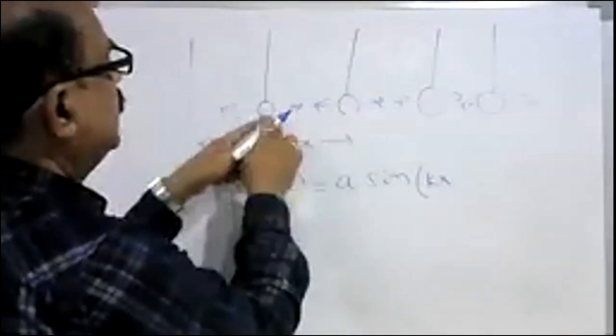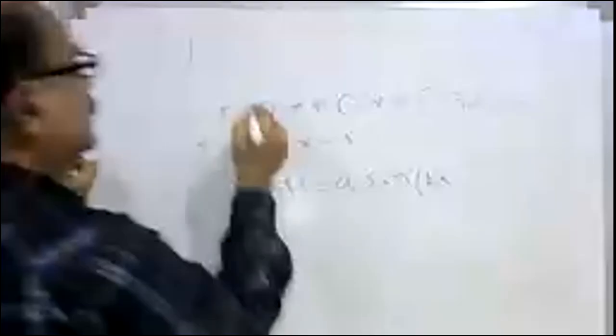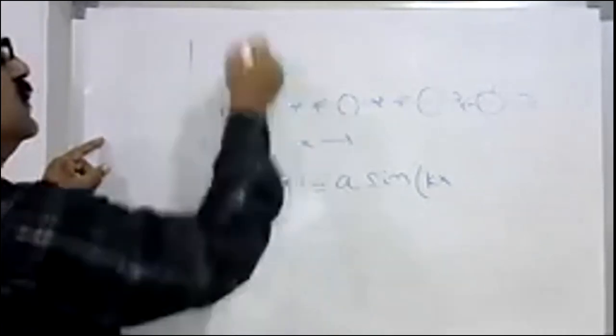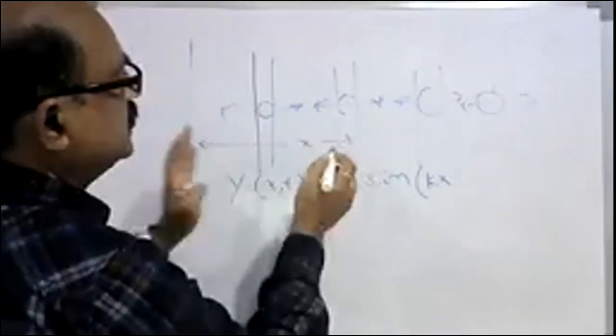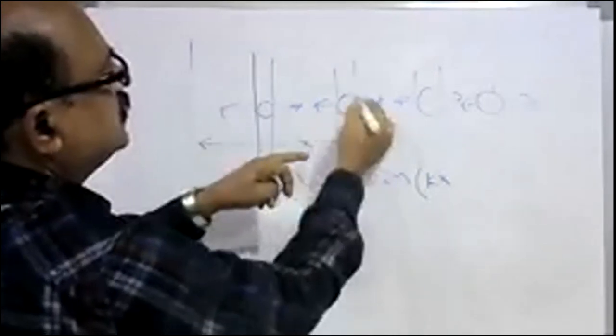See, this particle is executing simple harmonic motion, maybe of transverse nature. If you consider it is transverse, then we have to imagine that this particle is moving up and down, and this particle is also moving up and down, and this particle is also moving up and down. When these particles are moving, at a given distance, I am considering this particle.